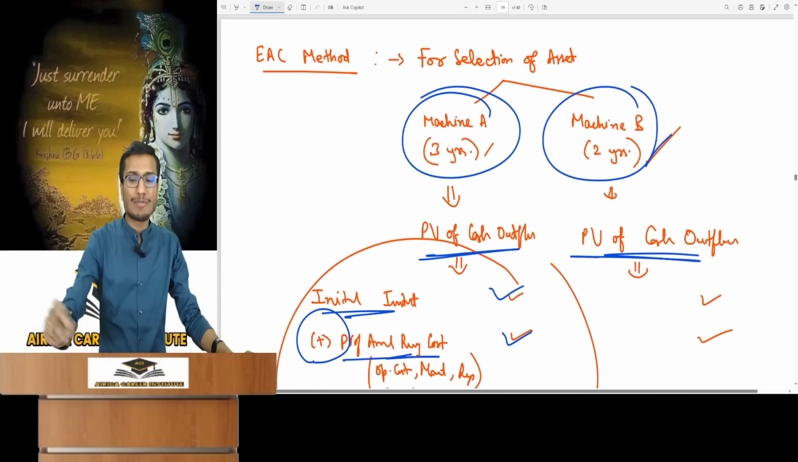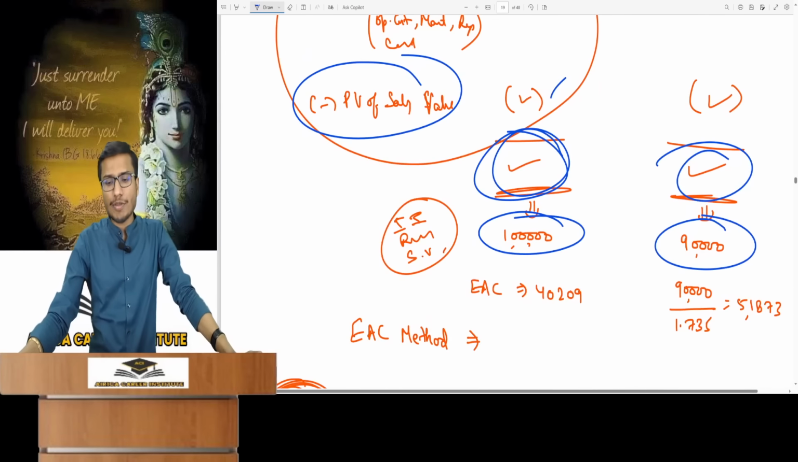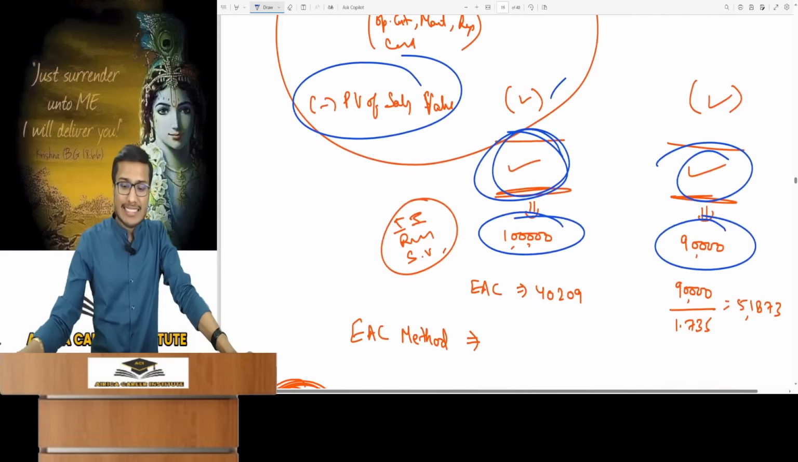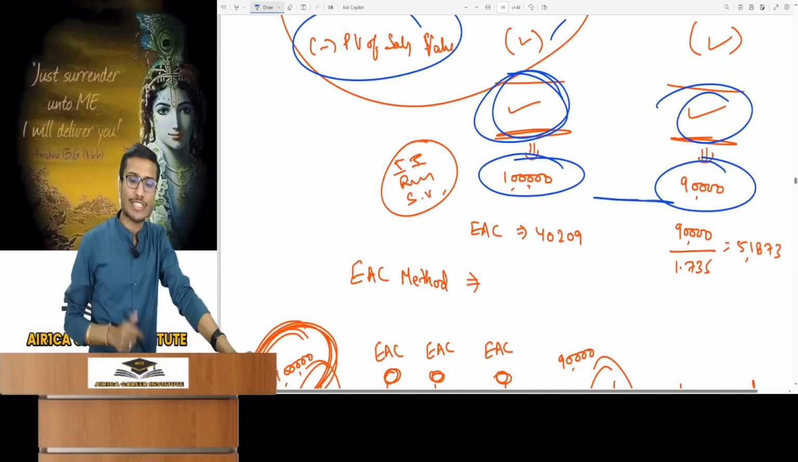Machine B's useful life is shorter and the other machine has a longer one. So if machine B's PV of cash outflow was 120,000, then it's clear that machine A has the lower PV of cash outflow and longer useful life, so make the choice. However, this scenario creates issues. After calculating PV of cash outflow, you must perform one additional working, irrespective of the scenario.